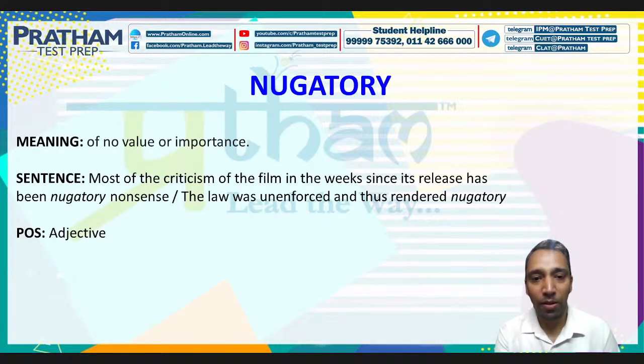Another sentence can be, the law was unenforced and thus rendered negatory. That is, of no importance or of no value. Negatory is an adjective. Let's move on.